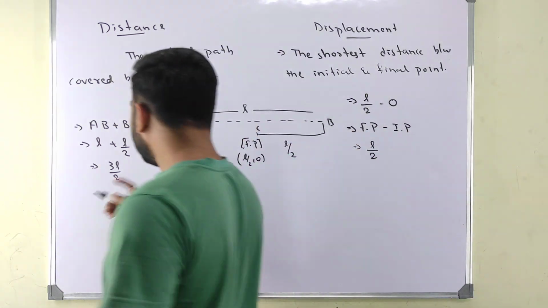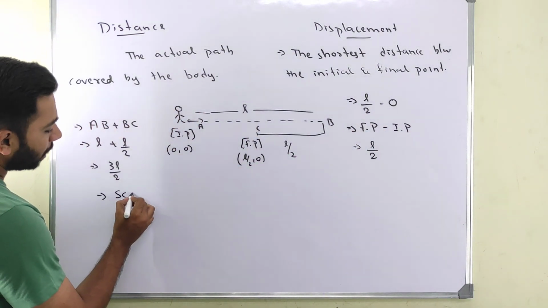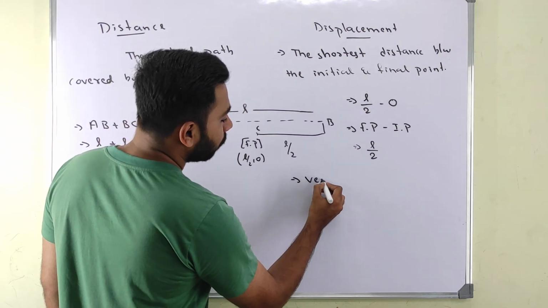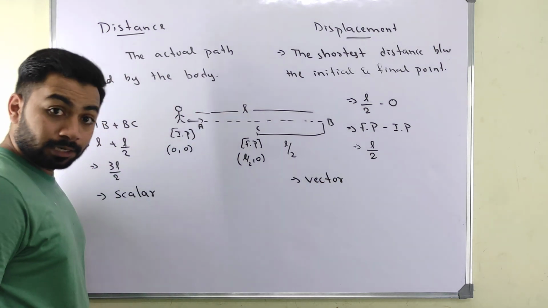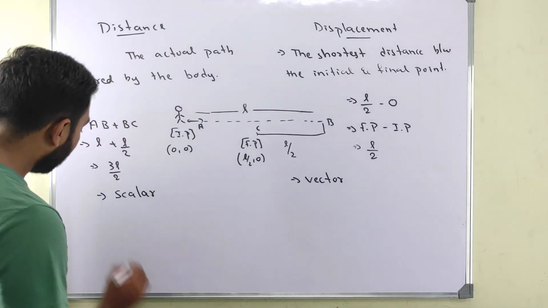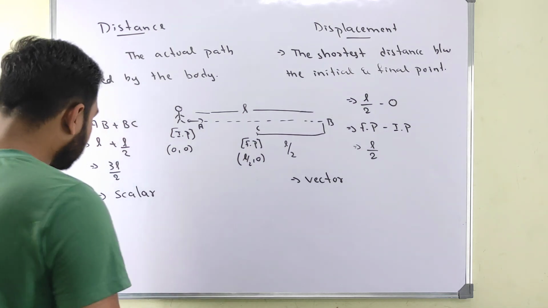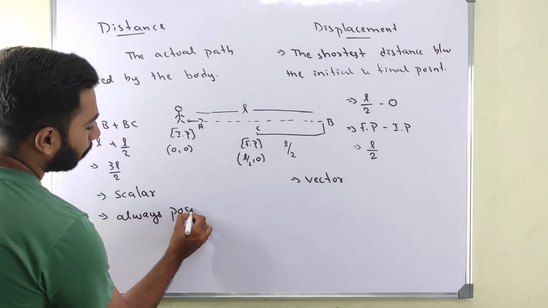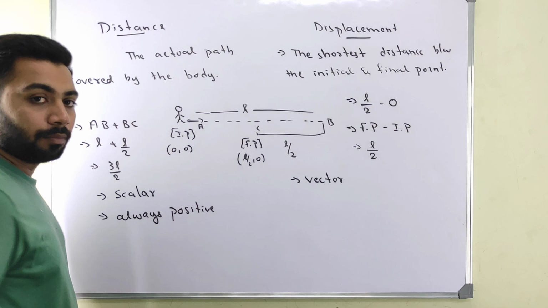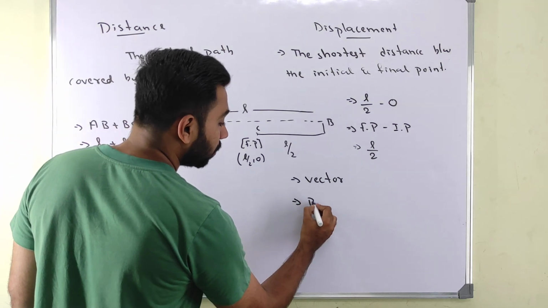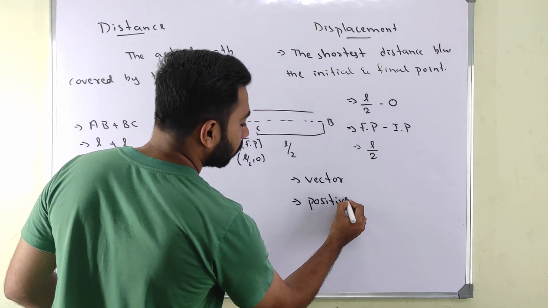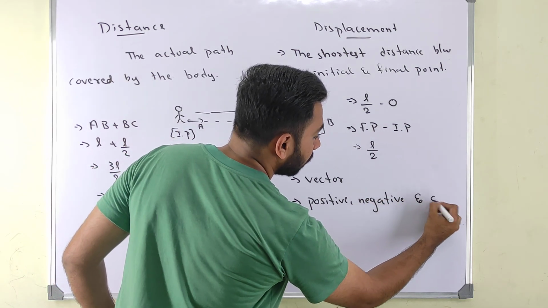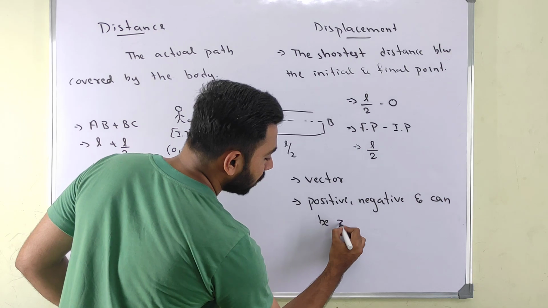Now we got distance as a scalar quantity, whereas displacement is a vector. And remember one thing, okay? Your scalar, your distance is always positive. But your displacement can be positive, negative, and can be 0 also.